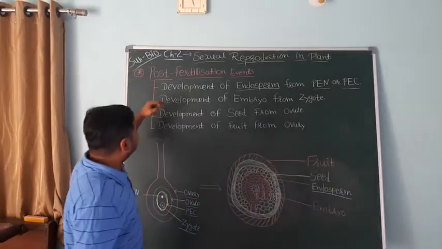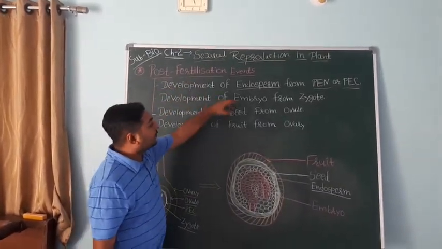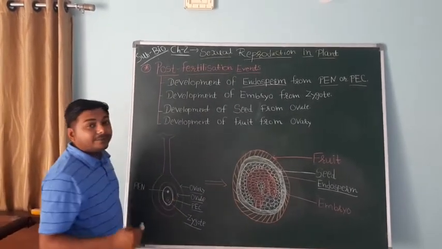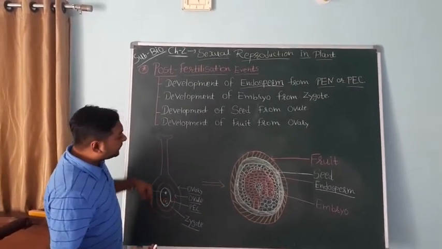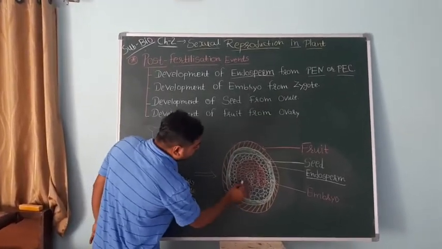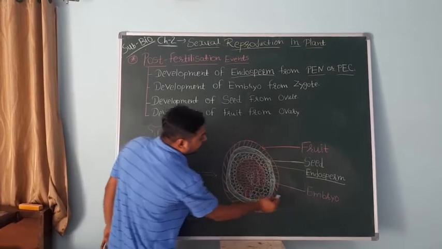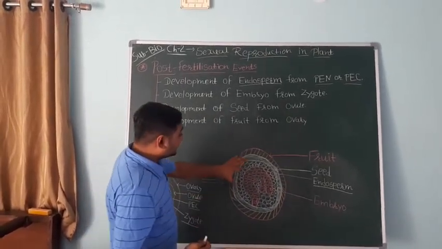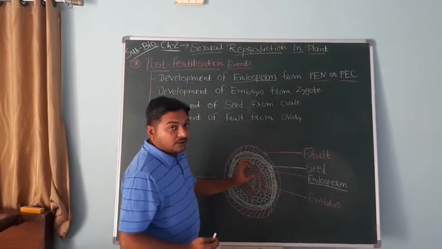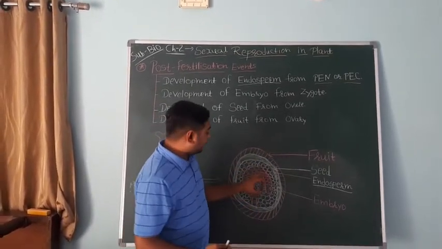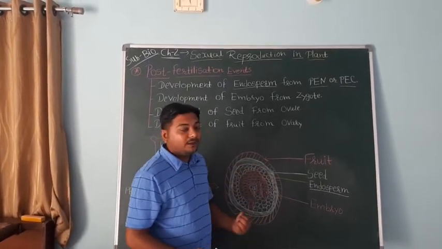Next is development of the embryo from the zygote. The zygote multiplies by mitotic division and develops into the full embryo. You can see in the diagram that this pink colored part is the embryo, which has developed from the zygote. Now, what is the function of endosperm? Endosperm is required for the development of the embryo, as it provides nutrition to the developing embryo.